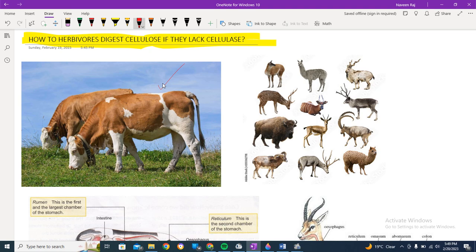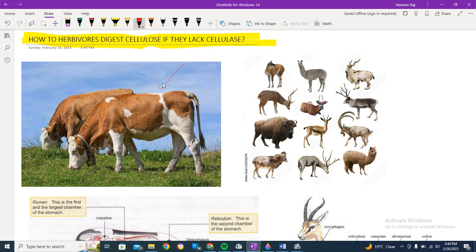Now here the question arises. In humans this is not possible. While in some cases there are also some microorganisms in our stomach, they have a limit to how much they can digest. But these herbivores are eating cellulose all day long. What is the reason for the digestion in these animals?